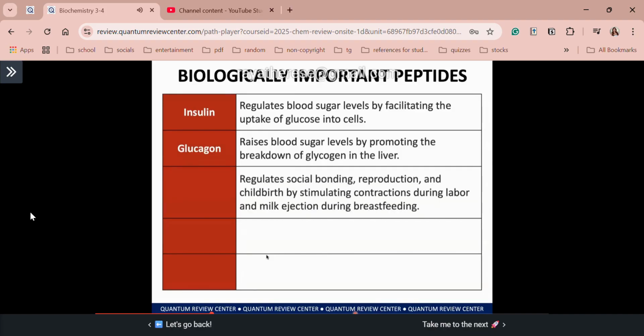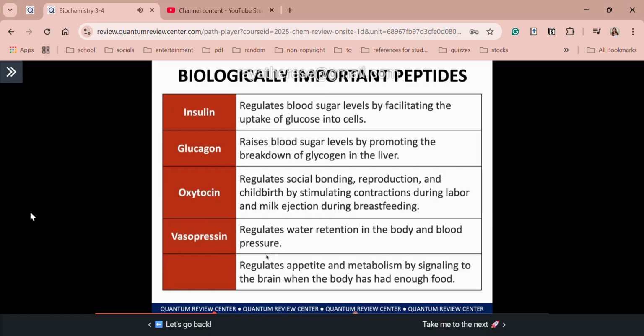regulates social bonding, reproduction, and childbirth by stimulating contractions during labor and milk ejection during breastfeeding. Ito class, very my favorite hormone, di ba? So that's your oxytocin. Okay? And last, I'm sorry, second to the last, this regulates water retention in the body and blood pressure. So this one, it's not commonly known. So it starts with letter V. May hint na kayo class. This is your vasopressin. Okay, so class, please take note of this, biologically important peptides.